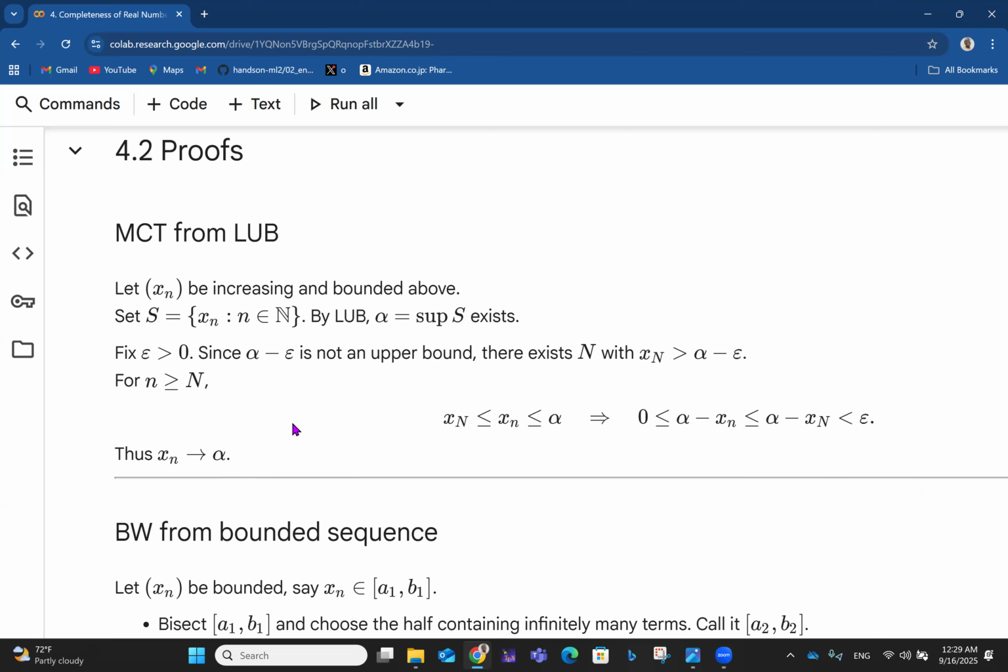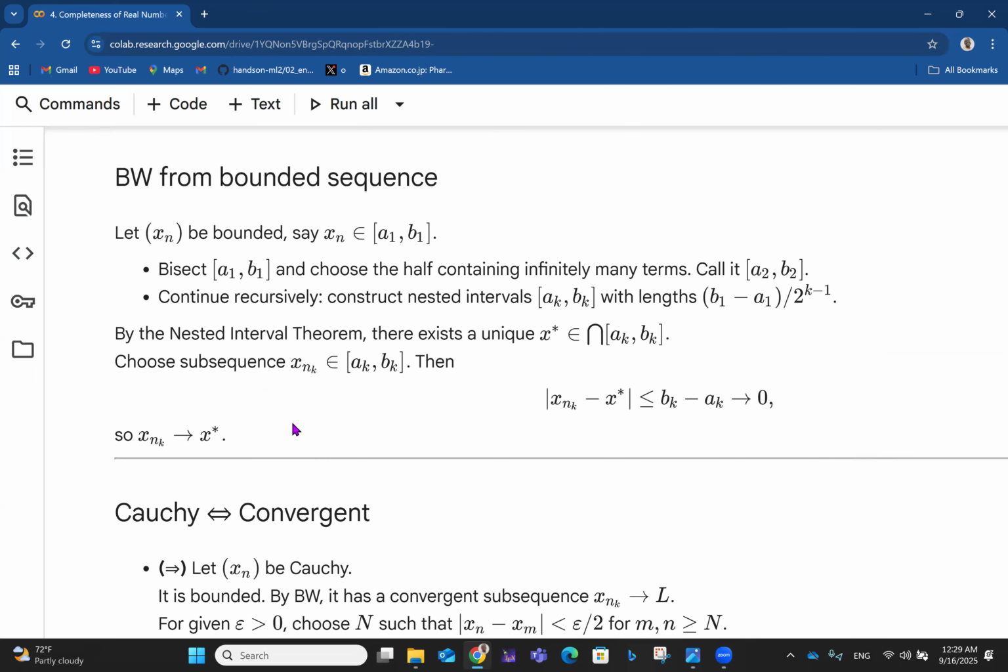Then talking about the Bolzano-Weierstrass theorem for a bounded sequence. So let xn be bounded. So if xn is bounded, it means that it has a supremum, right? Then we can say xn belongs to the closed interval [A1, B1]. So if you bisect it and choose the half containing infinitely many terms, we call it [A2, B2]. Bisection means dividing the interval into two, and we choose the half containing infinitely many terms.